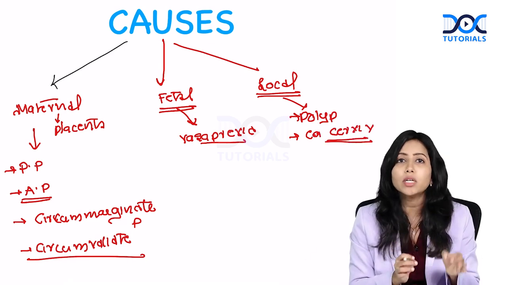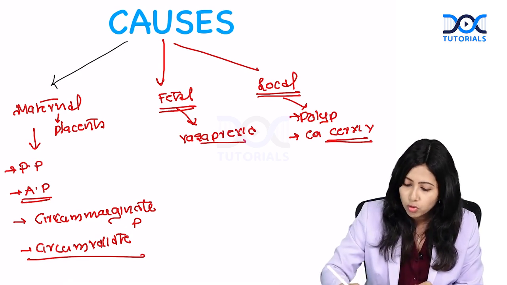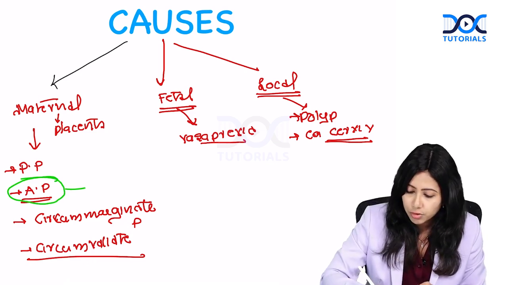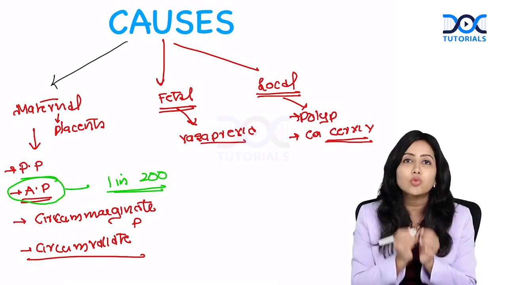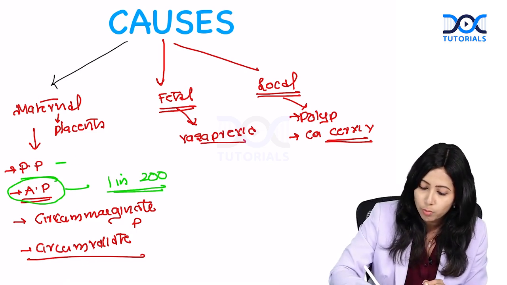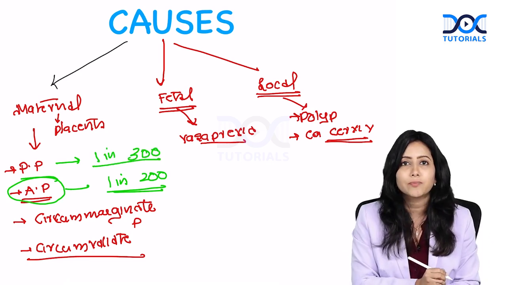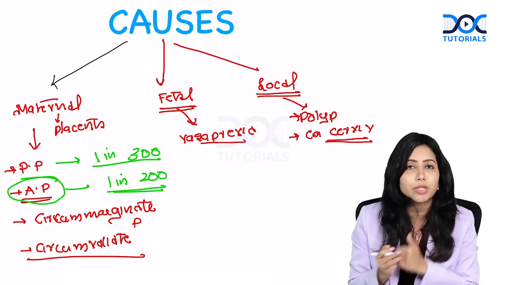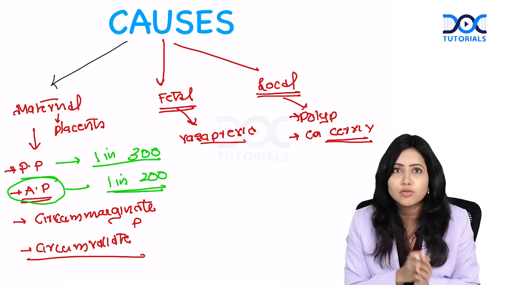Among these, what is the most common cause of antepartum hemorrhage? The most common cause of antepartum hemorrhage is Abruptio Placenta, which constitutes 1 in 200 pregnancies. It is closely followed by Placenta Previa, which is 1 in 300 pregnancies. Most common cause, Abruptio Placenta. Second common cause, Placenta Previa. So, we would be discussing mainly about these two conditions today.